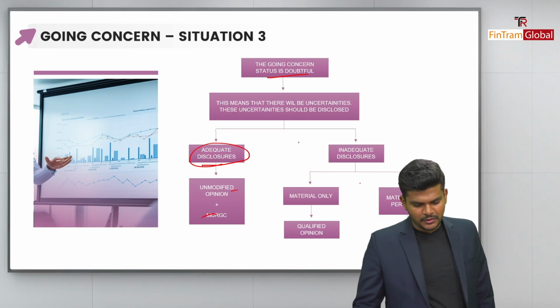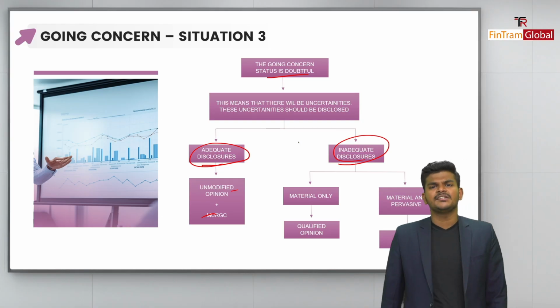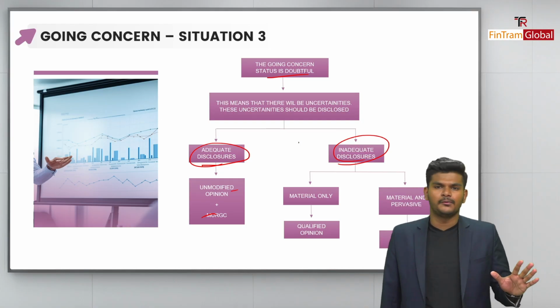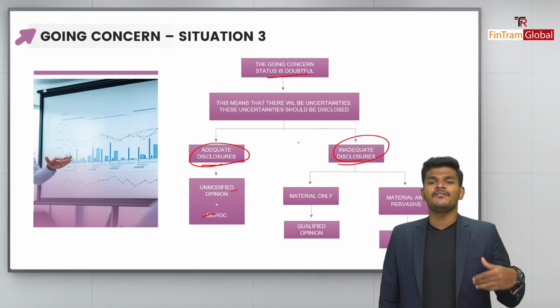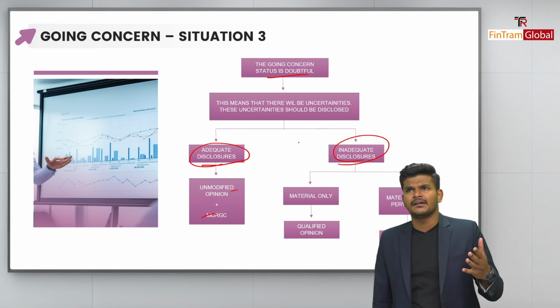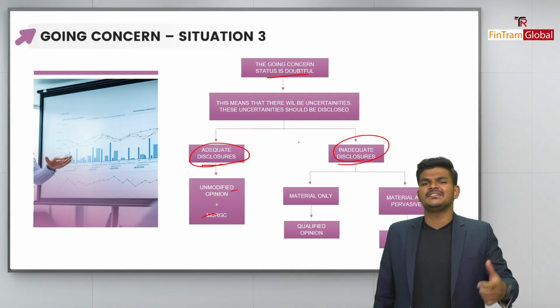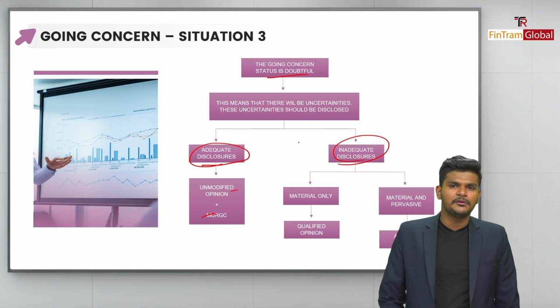Now, second situation. What if there is an inadequate disclosure? Inadequate disclosure can mean two things. Either they've completely omitted this from the financial statements, as in they haven't disclosed anything at all, or they have partially disclosed it, but they haven't mentioned much detail. Okay, folks, these two things can be the case for inadequate disclosures.